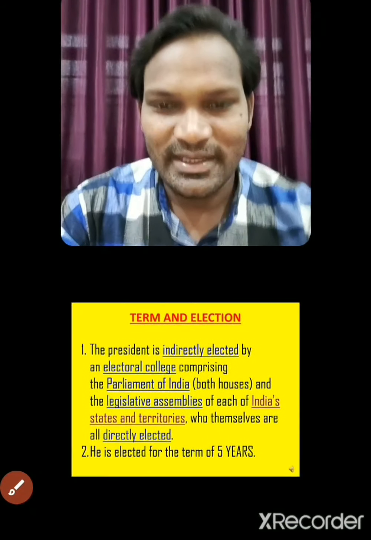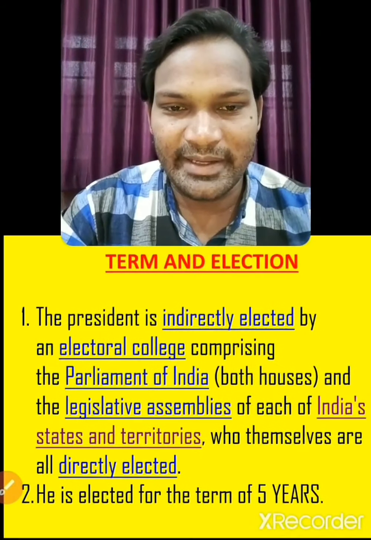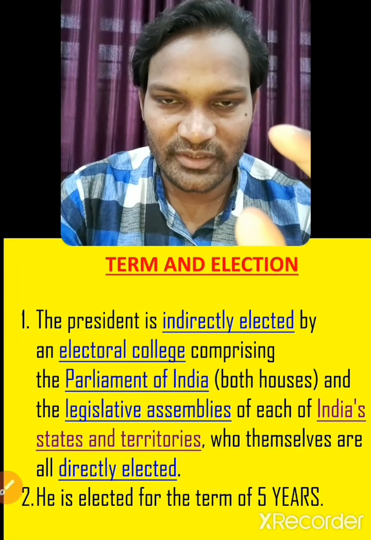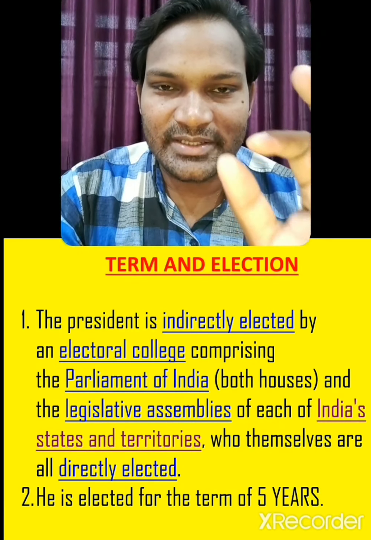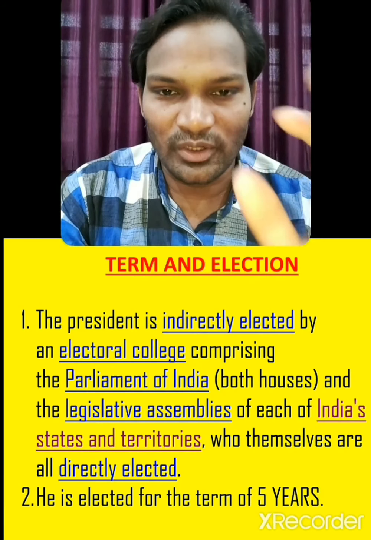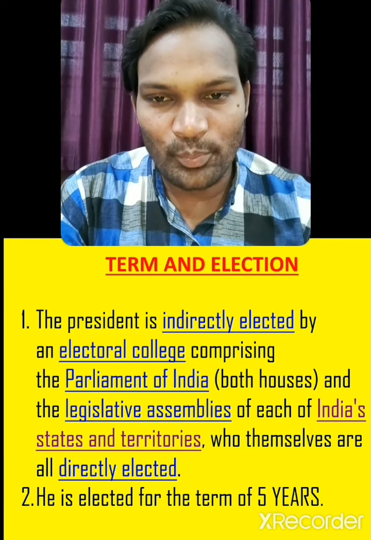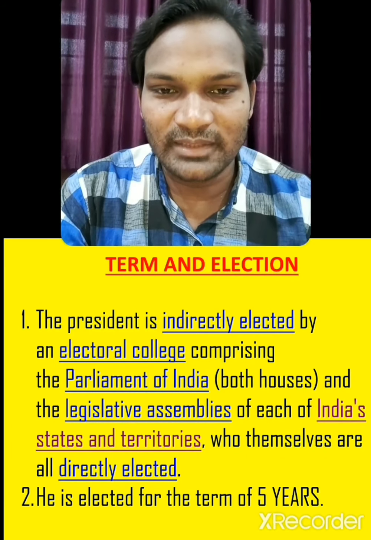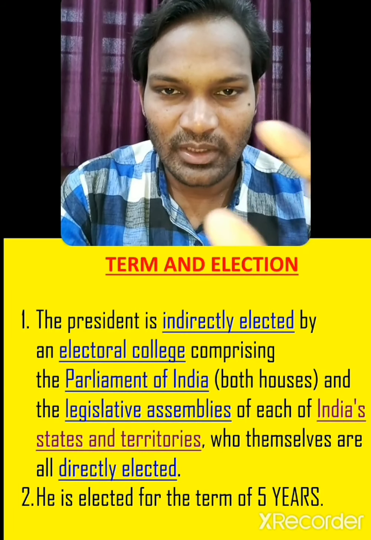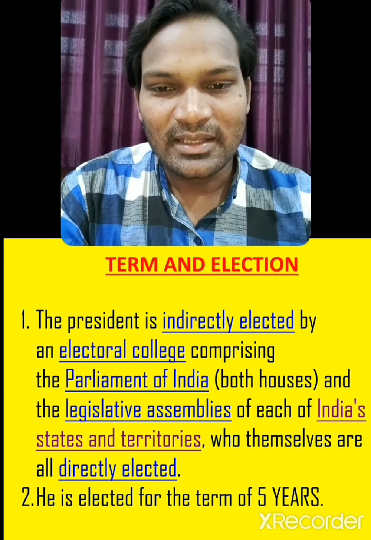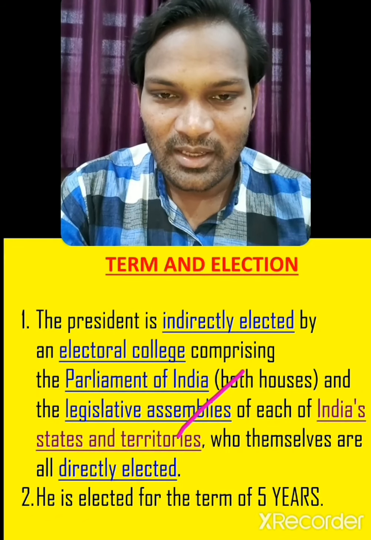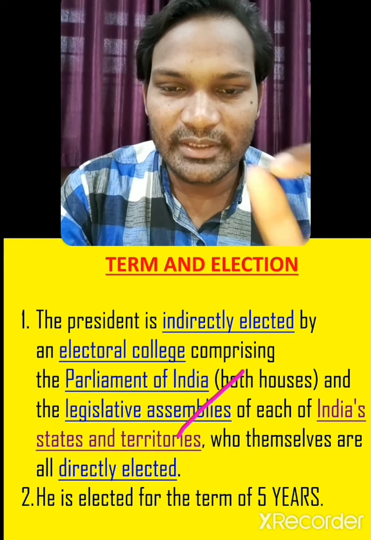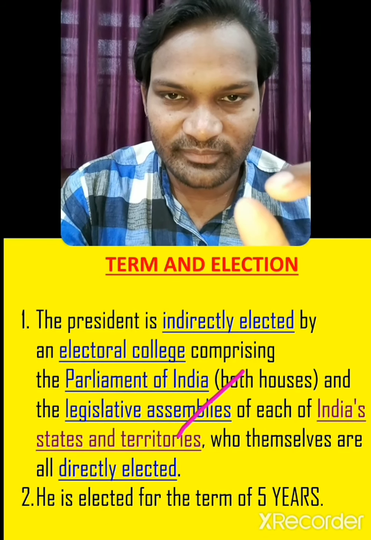Next one, dear students, is term and election of the president. He is indirectly elected by whom? Electoral college. This electoral college comprises the Parliament of India, that is Lok Sabha and Rajya Sabha, along with the Legislative Assemblies of the Indian states, MLAs, and also Union territories.